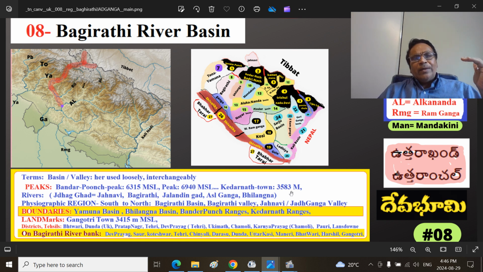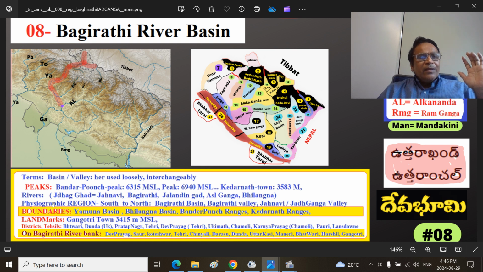Sometimes the towns and temples are at the base. Let's say Kedarnath, the town and temple is at 3,500 meters, whereas the Kedarnath mountains have varying ranges. Peaks can go up to 6,940 meters or so. So that's what you have to keep in mind.